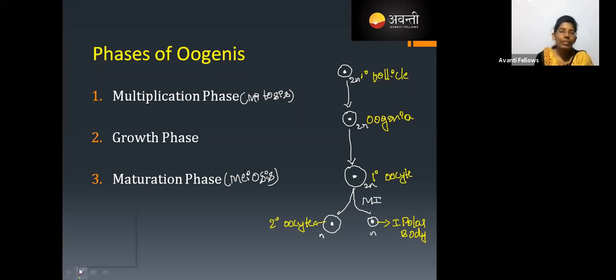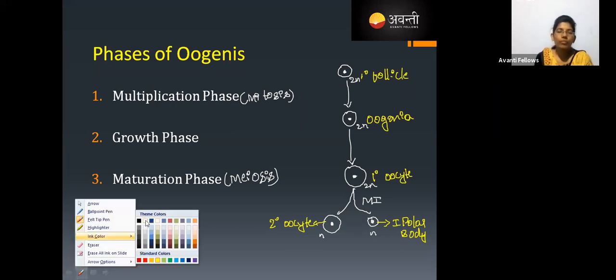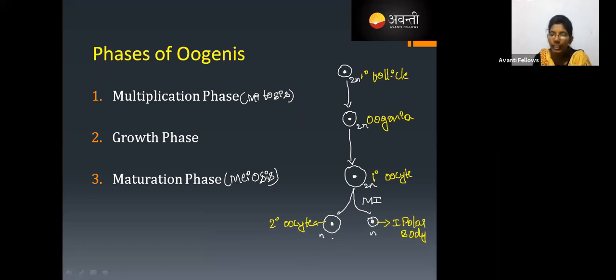And then what happens? This is meiosis, right? Meiosis means it should be divided again. This secondary oocyte divides again, and it is also going to give a larger cytoplasm to one cell and a smaller cytoplasm to the other cell. The polar body is also going to divide. Anyhow, it has very small cytoplasm, so it is going to give two daughter cells which are very small.